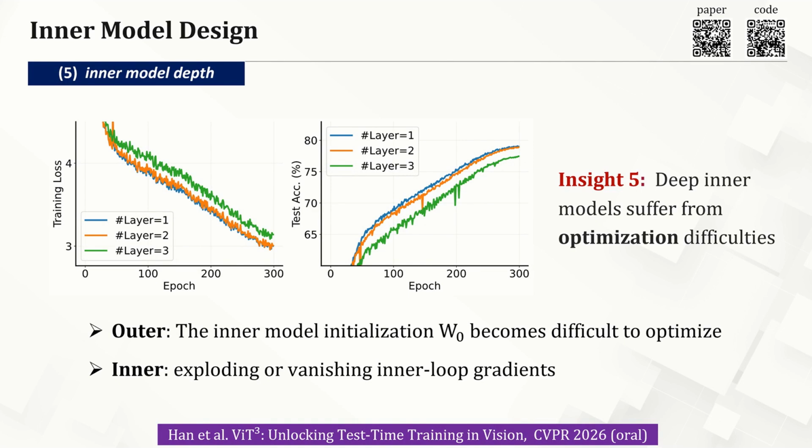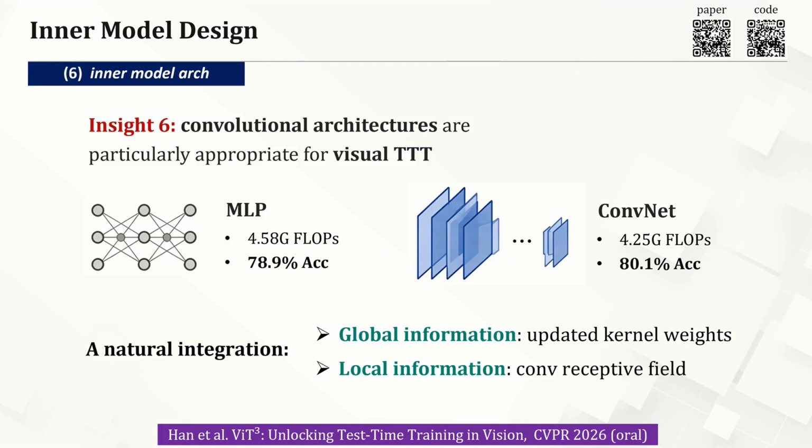The last insight. Convolutional architectures are a perfect match for visual TTT. While previous TTT works used channel-wise modules like MLPs, we found that convolutions are particularly elegant here. The online trained kernel weights store the global information from all key value pairs, while the sliding receptive field naturally handles local models. This delivers a natural integration of global and local features, and enables significant performance gains.